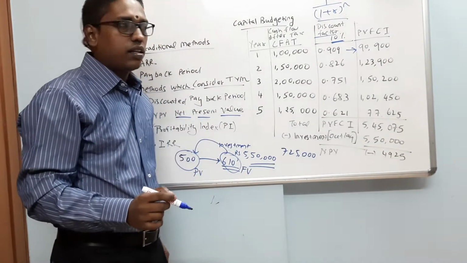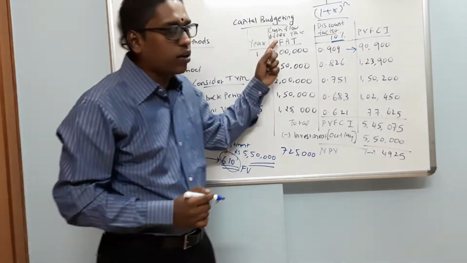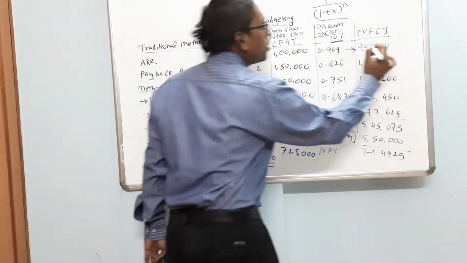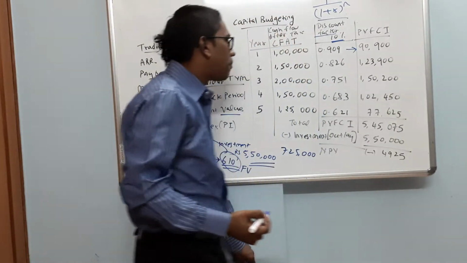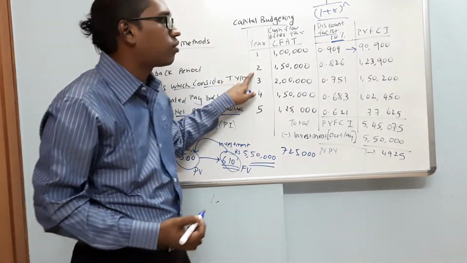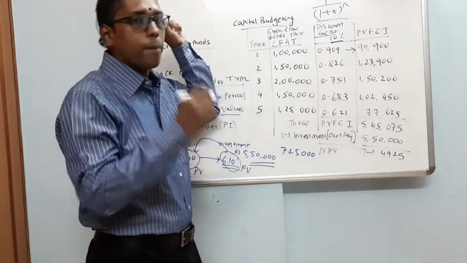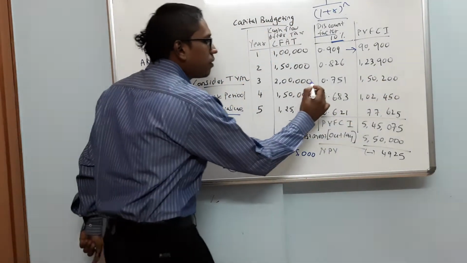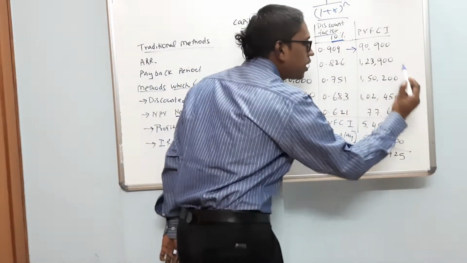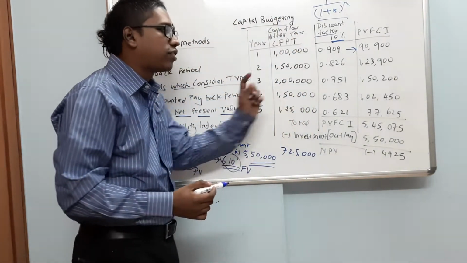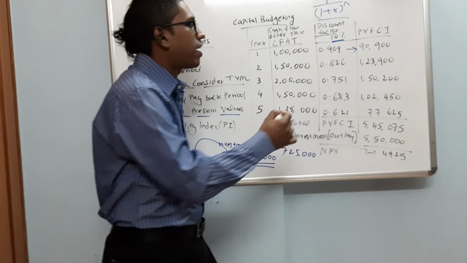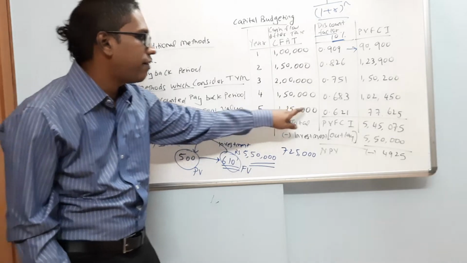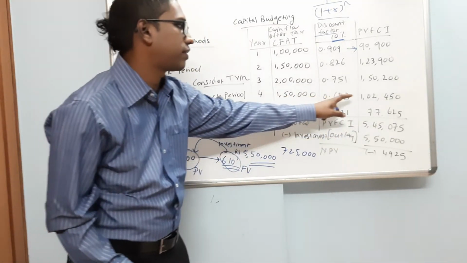The meaning is, if I am going to receive 1 lakh 1 year down the line, ये 1 लाख जो 1 साल के बाद मिलेगा, उसका आज का value is 90,900. The amount 1 lakh 50,000 which I am going to receive 2 years down the line, this 1 lakh 50,000's present day value is 1 lakh 23,900. You multiply 2 lakh into 0.751, you will get 150,200. So this 2 lakh which you will receive 3 years down the line will have a present day value of 1,50,200. And so we multiply 1,25,000 into 0.621, 1,50,000 into 0.683.